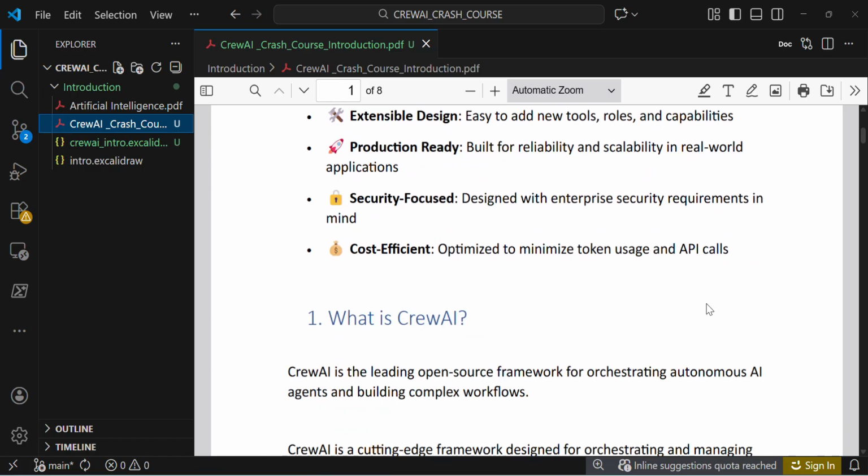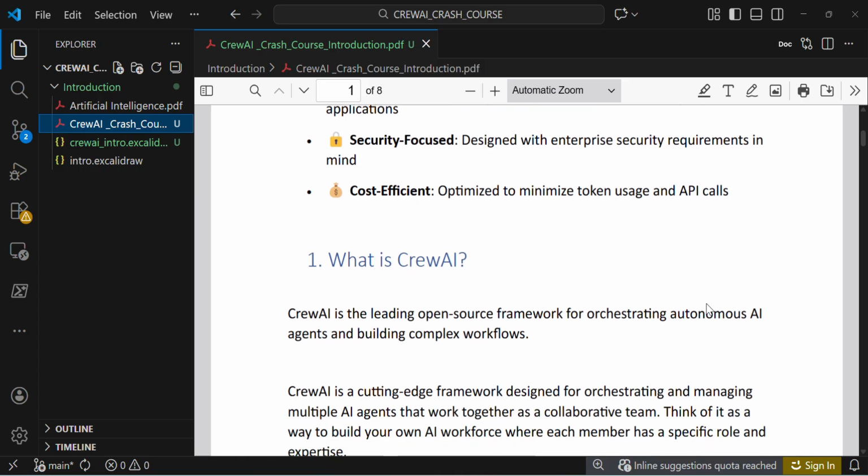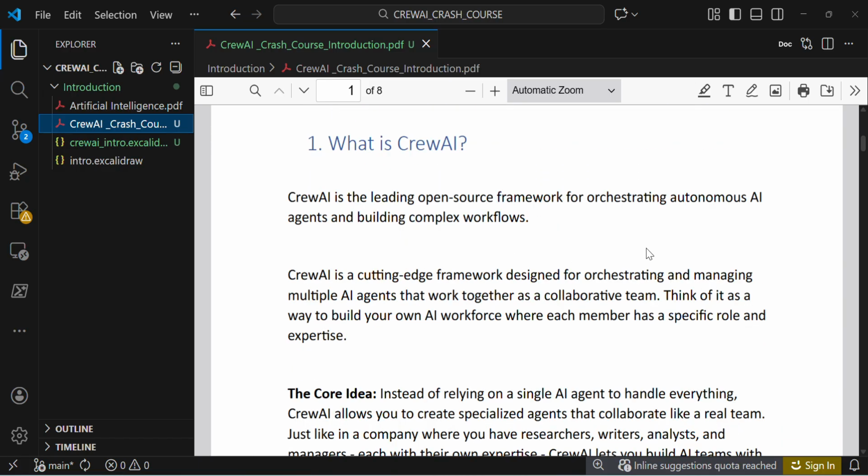With that, let's jump into what is CrewAI. This is very important to understand: why we are using CrewAI in our workflow and why we choose to learn it. CrewAI is the leading open source framework for orchestrating autonomous AI agents and building complex workflows.